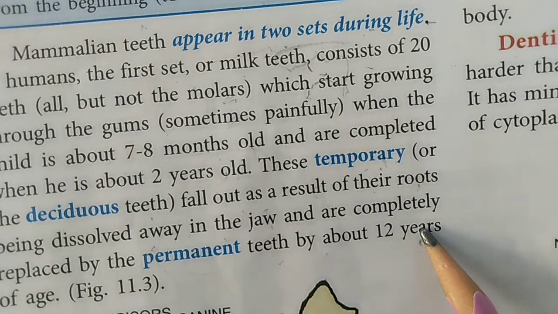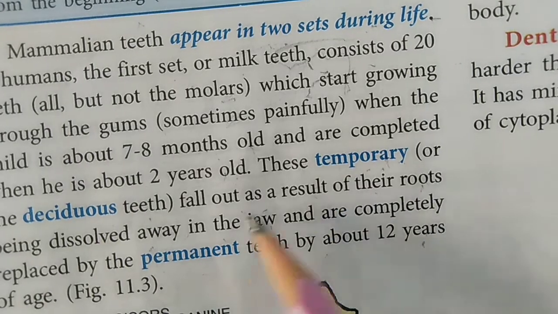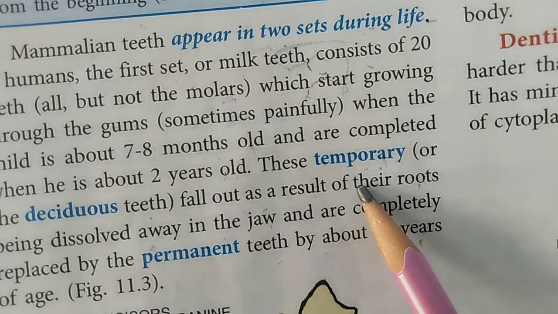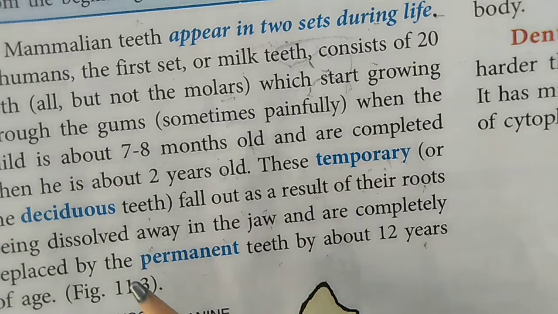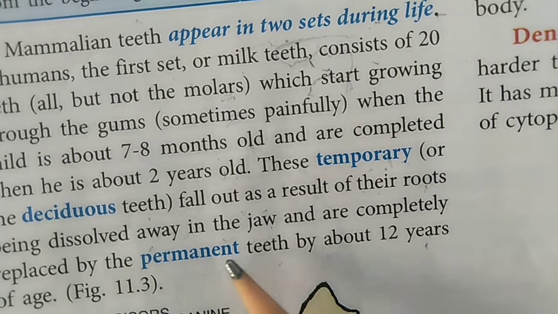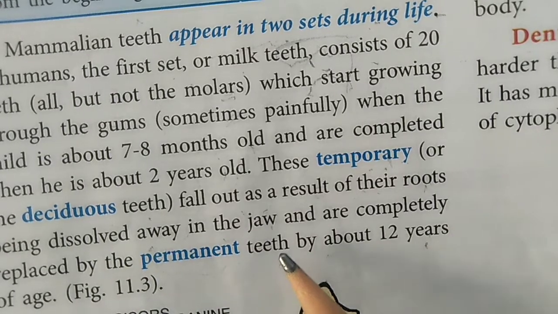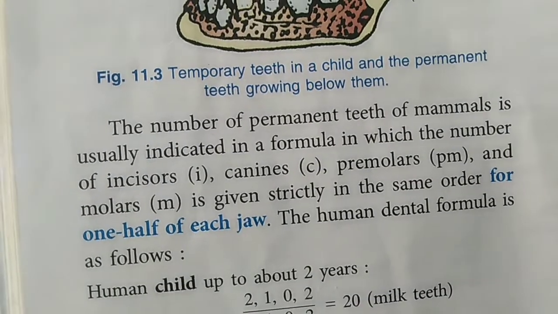This means when the child reaches the age of 12 years, the fallen teeth are replaced by the regrowth of new teeth, which are known as the permanent teeth. Now students, we will discuss the dental formula of teeth.